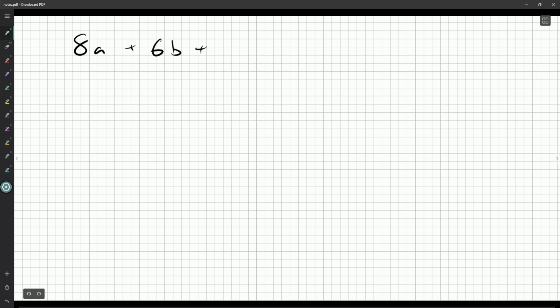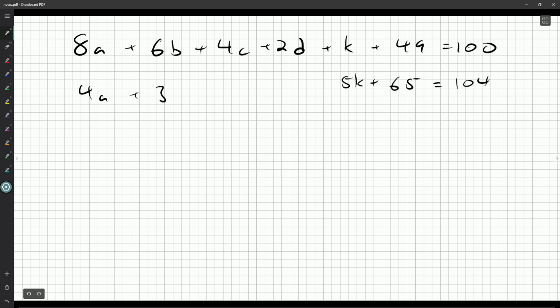B is the number of 3s. 100 here. 5 Ks. So 4 As, 3 Bs, 2 C, and D.